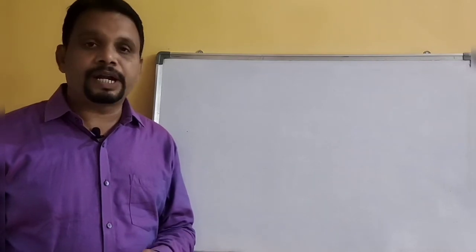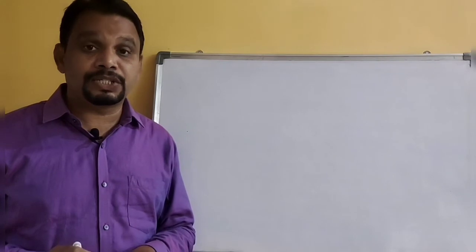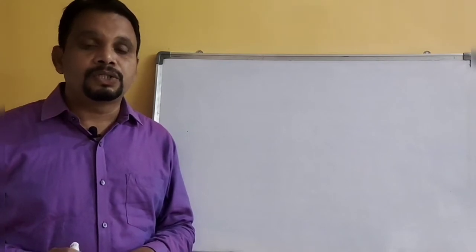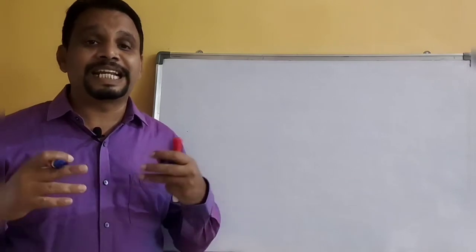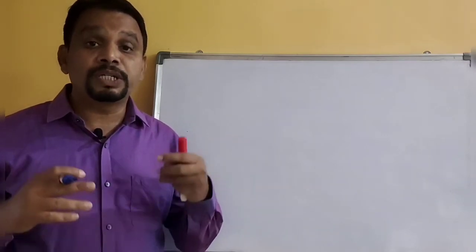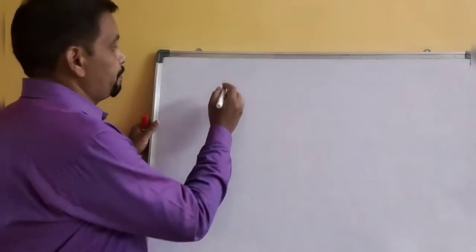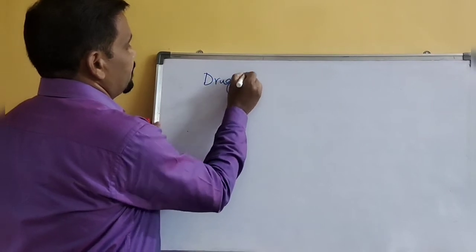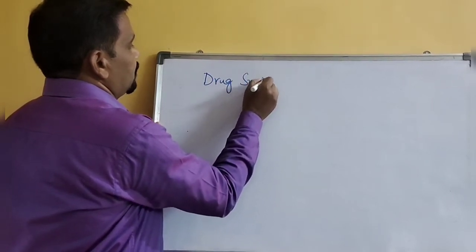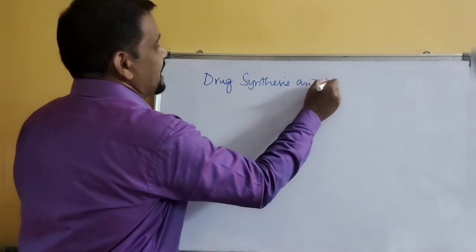Therefore I suggest you to concentrate more on this paper to understand the concepts, especially about the drug and how it interacts with the target and how it produces pharmacological effects. So the paper name is drug synthesis and mechanism of action.